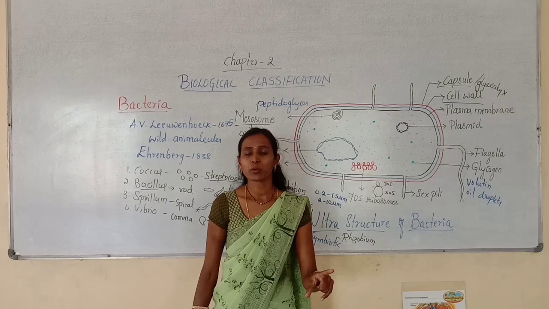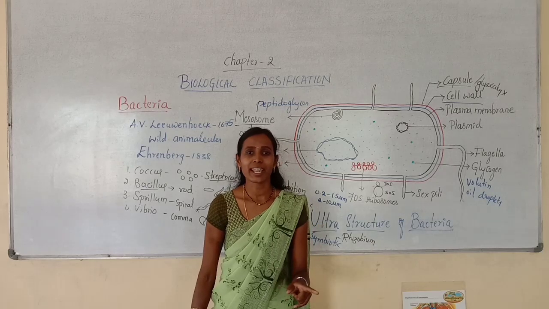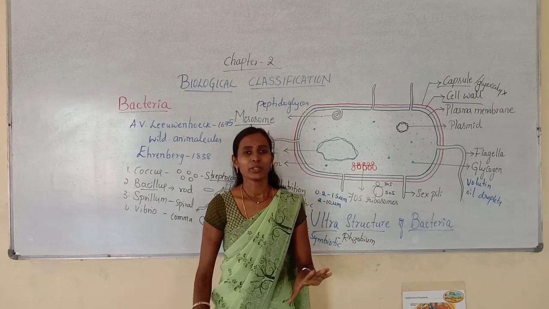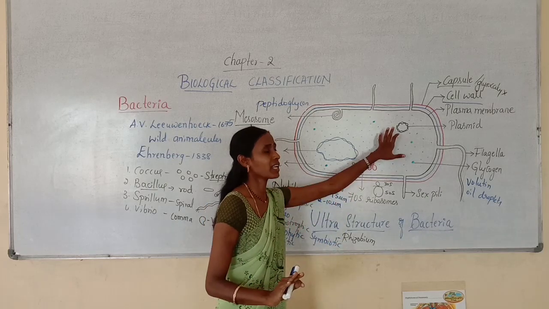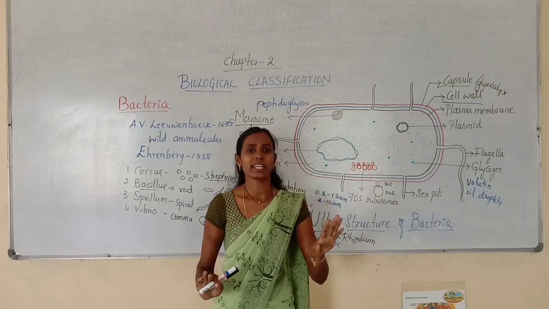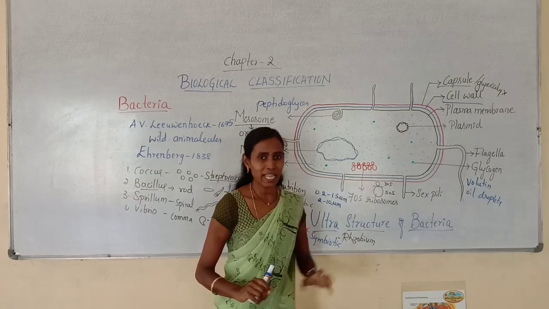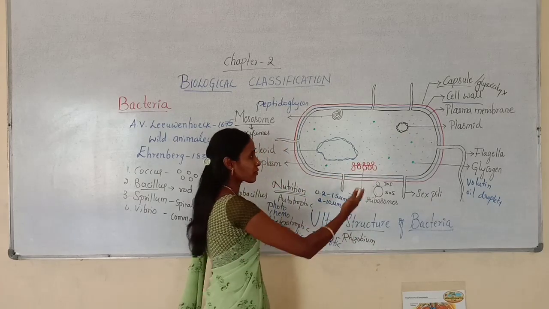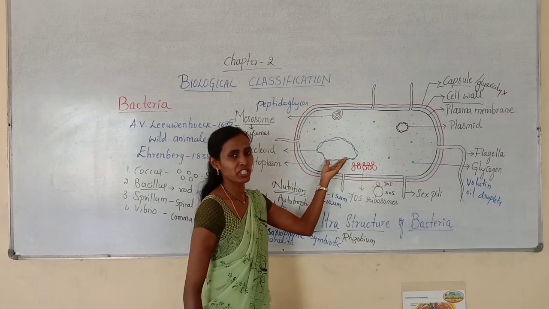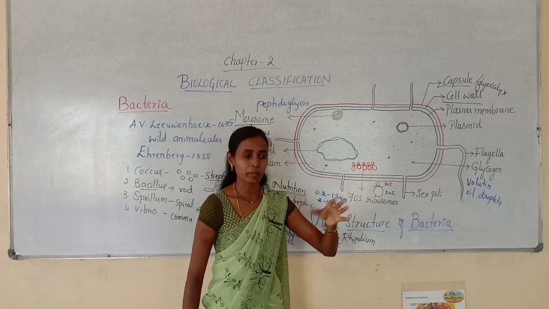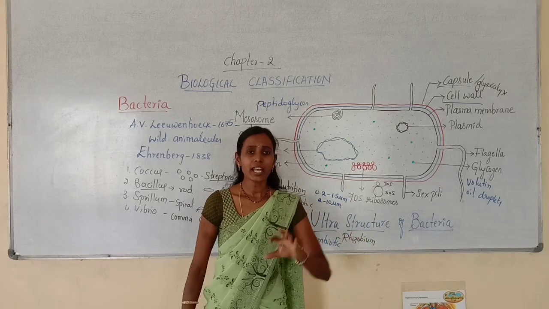Plasmids are self-replicating, extra chromosomal, double-stranded, circular DNA. You don't get confused with it. Just remember, these are the circular double-stranded DNA. They are called plasmid. Then what is the difference between this DNA and this DNA? Actually, this is the main genetic material which will be transferred during reproduction.